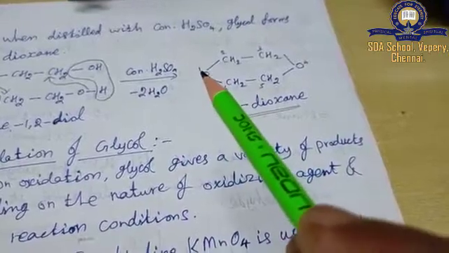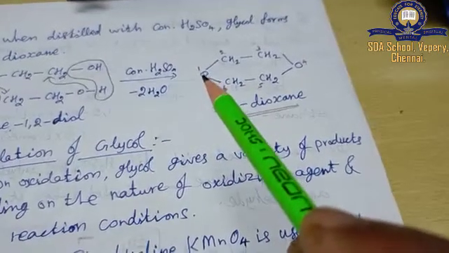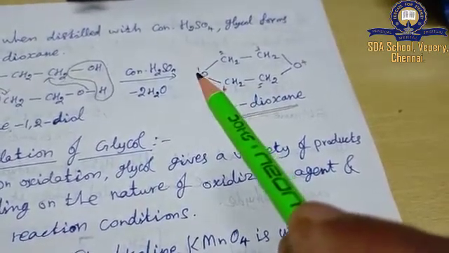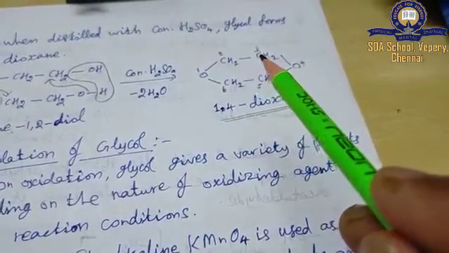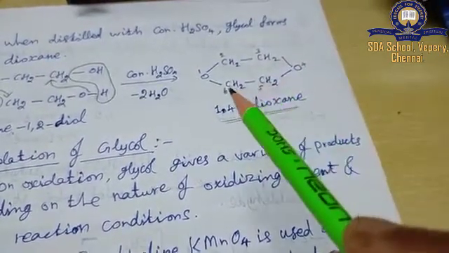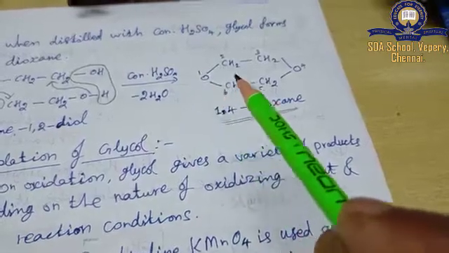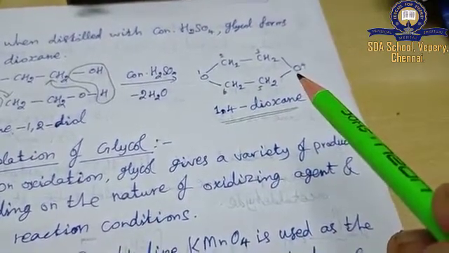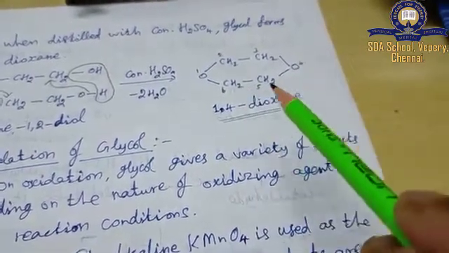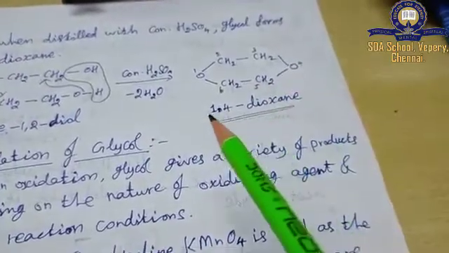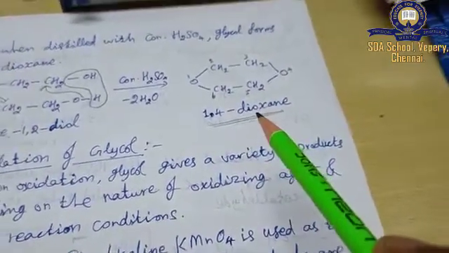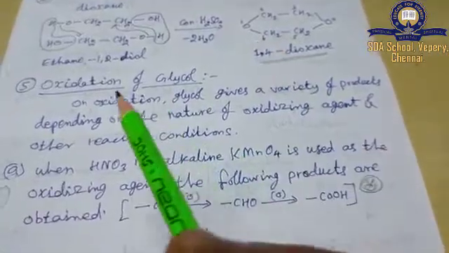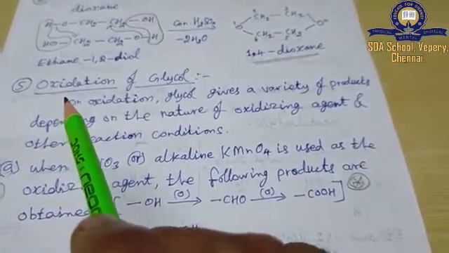It is named as follows. For the position numbering, start from the oxygen here: 1, 2, 3, 4, 5 and 6. The first position and fourth position are occupied by oxygen in the ring structure. So 1, 4 dioxane. The next topic, oxidation of glycol.